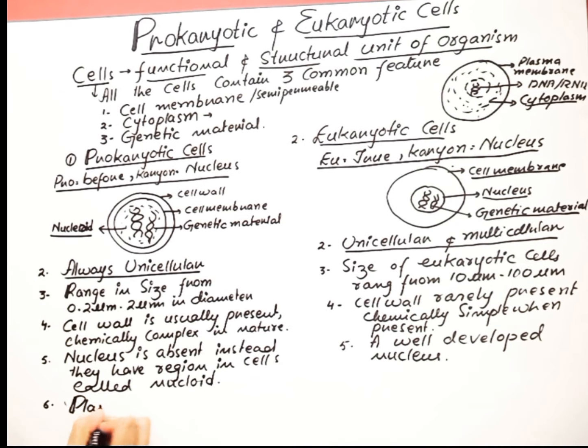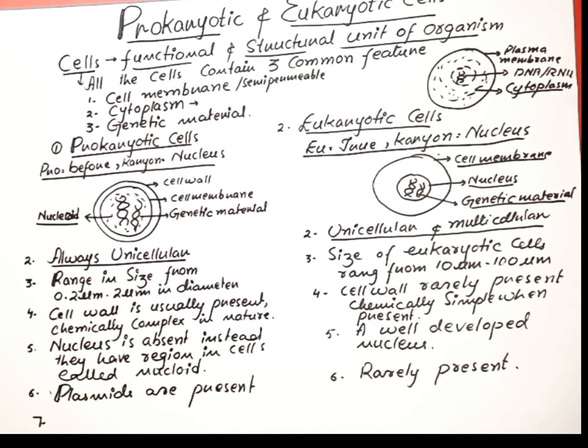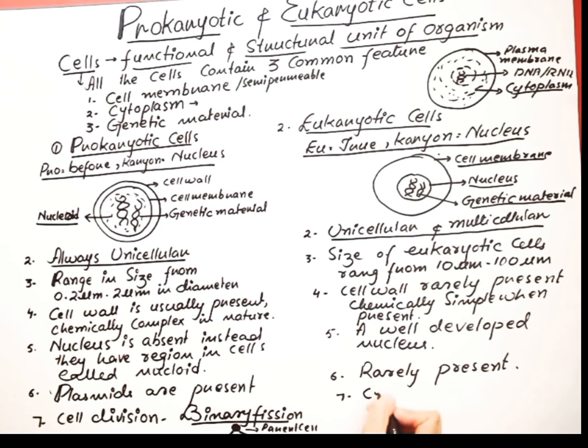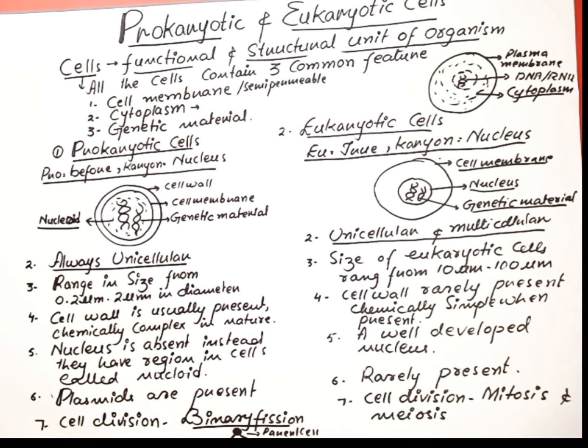The plasmids are mostly present in prokaryotic cells, while in eukaryotic cells, the plasmids are rarely present. Cell division in prokaryotic cells occurs through binary fission. In eukaryotic cells, cell division takes place through mitosis or meiosis. The example of prokaryotic cells is bacteria, and the examples of eukaryotic cells are plant and animal cells.